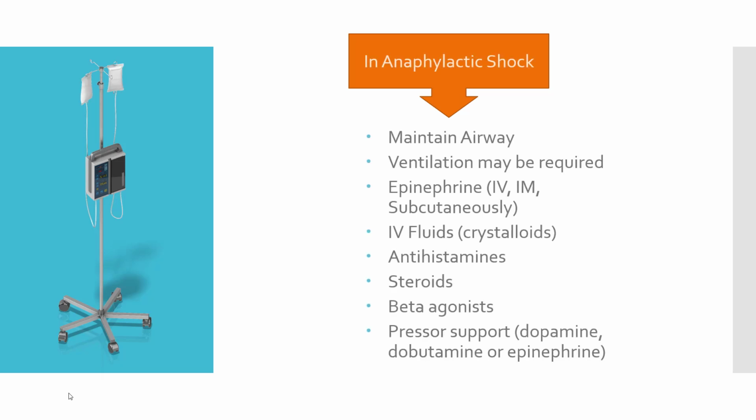In case of anaphylactic shock, maintain airway. Remember, one of the grave signs of anaphylactic shock was laryngeal edema and stridor. So you want to maintain airway. Ventilation may be required in some cases. Epinephrine is given in anaphylactic shock. IV fluids, antihistamines if there is allergy, steroids, beta agonists, and pressor support if the cardiac muscle begins to fail.